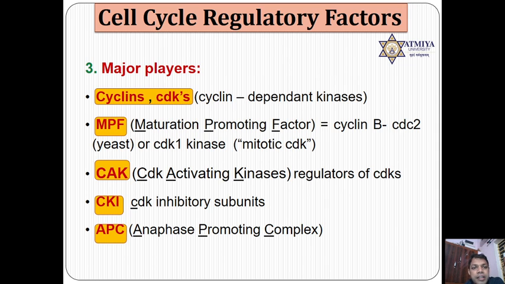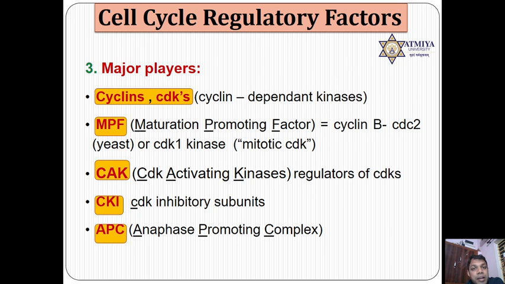Next regulatory point is CDK and cyclins. They are the major players. CDKs and cyclins are a specific type of protein which are observed in the cell cycle only. Cyclin is a regulatory protein, whereas CDK is the main protein responsible for phosphorylation. They are kinases. So CDK is nothing but cyclin dependent kinase. The same CDK in case of yeast is considered as CDC protein.